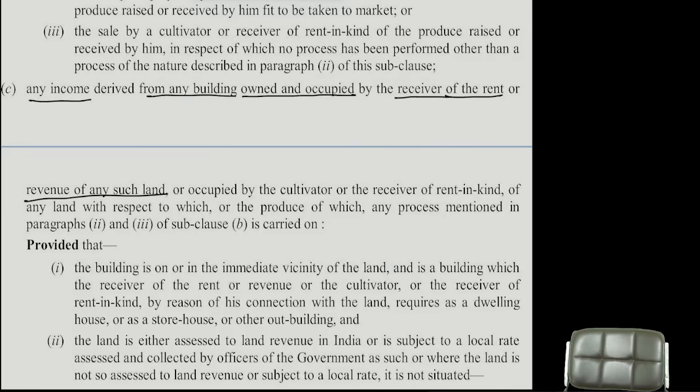Now tell me, you have given to some other person, you are only occupying. Okay, you are not giving it on rent to anyone. But if you would have given it on rent, there might be some rent that you might have generated or not. That will be deemed as your house property income. That we will discuss when we come to the house property chapter. Understood? And the government's intention is what?